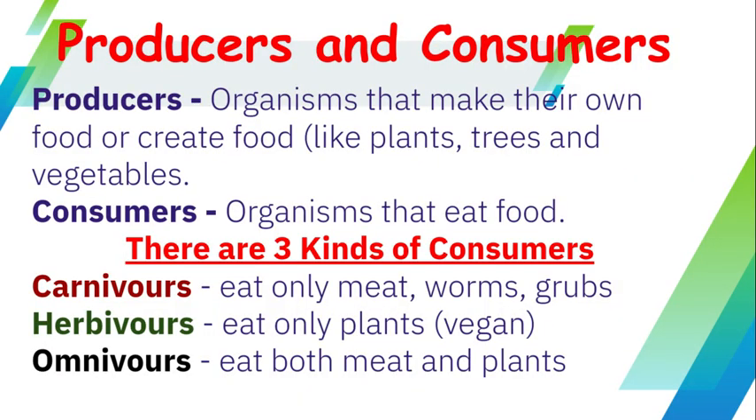Producers and consumers. Producers are organisms that make their own food, or create food, like plants, trees, and vegetables. Consumers, on the other hand, are organisms that eat food. Now, there are three kinds of consumers. There are carnivores, they eat only meat, worms, grubs, those types of items. Herbivores, they eat only plants, they're like vegetarians or vegan. And then omnivores eat both meat and plants.